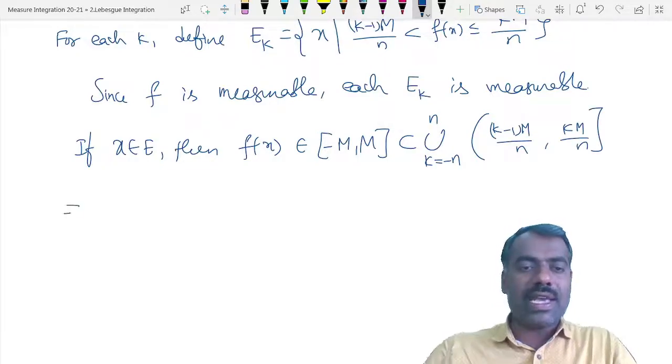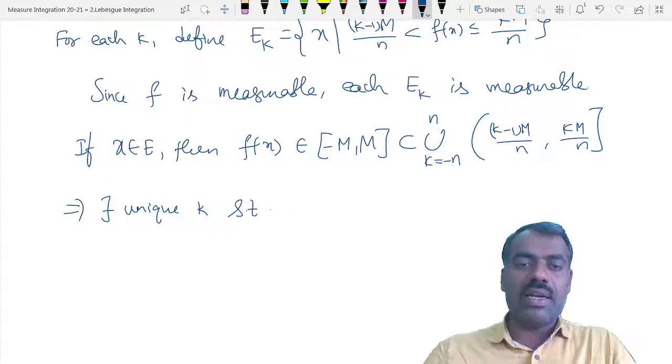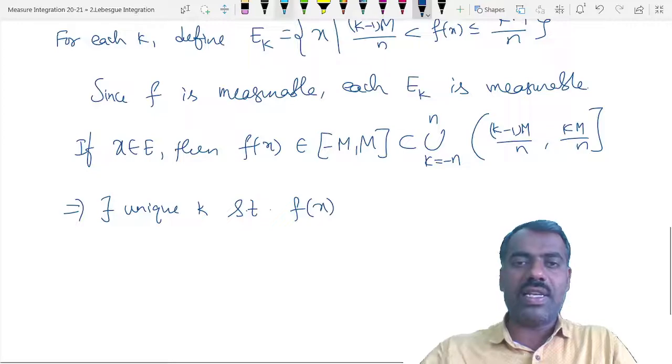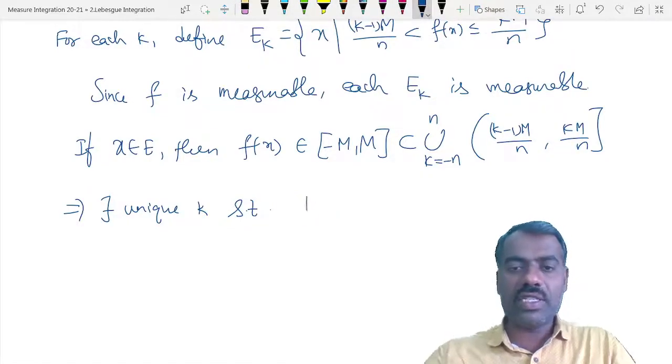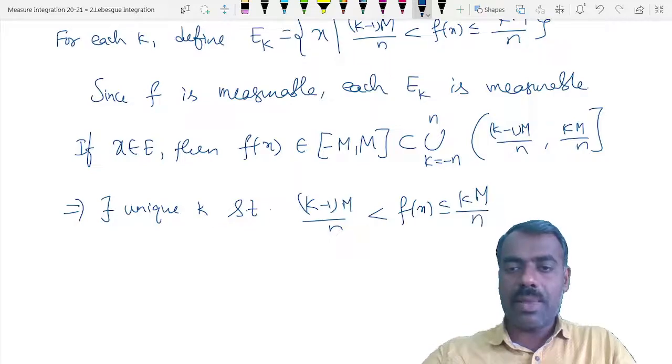This implies there exists a unique k, because they are disjoint intervals, such that f of x belongs to one of those intervals. That means (k minus 1)m by n is strictly less than f of x, which is less than or equal to km by n.